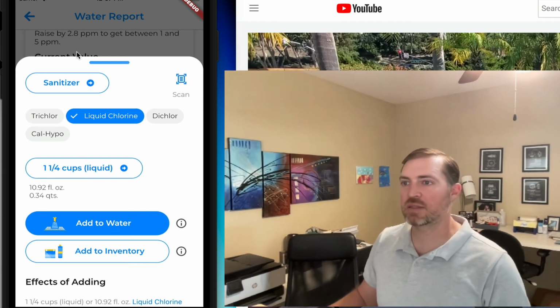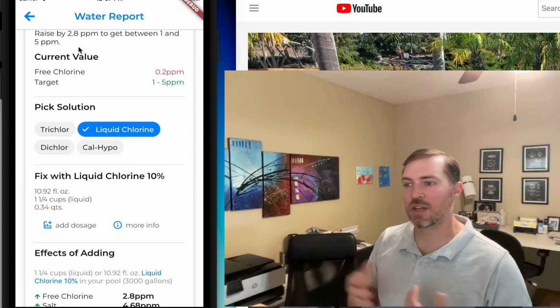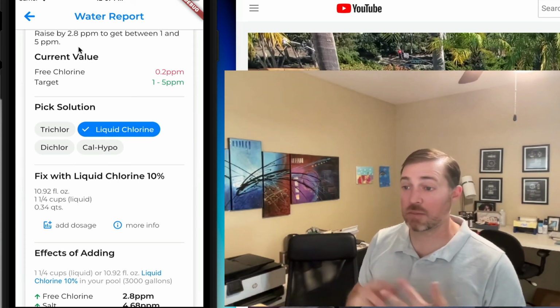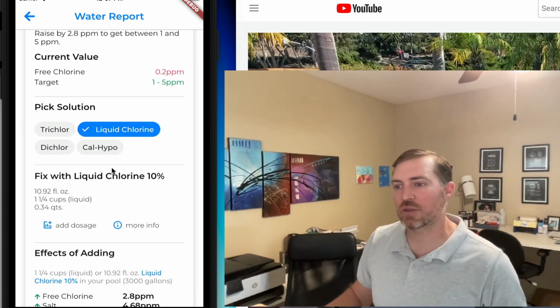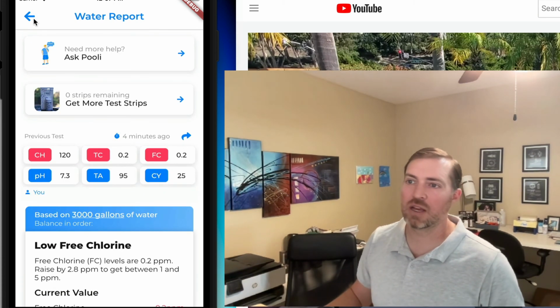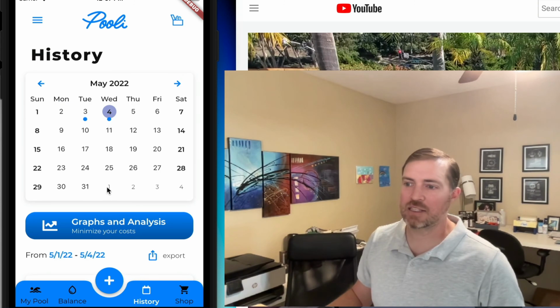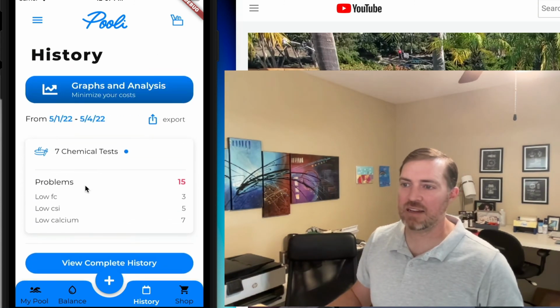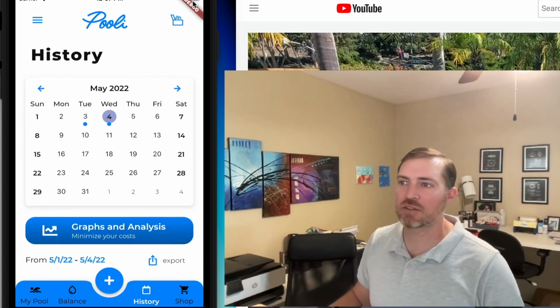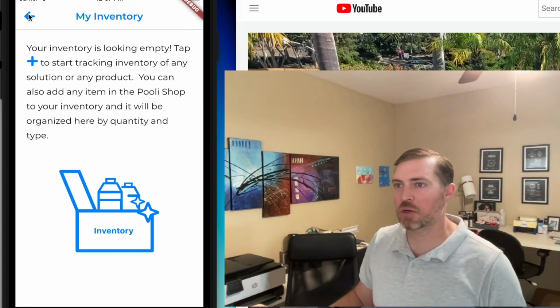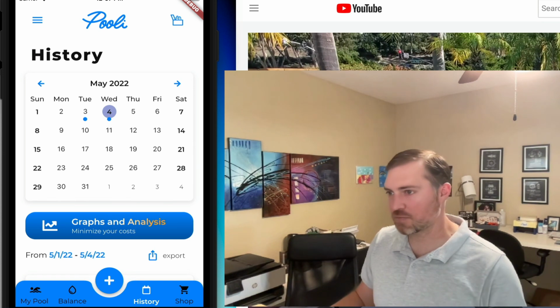Log that stuff, because then over time it helps you understand your chemistry much better by seeing your monthly demand, by also tracking your logs, and then you can go through your history like I do, and I see how much did I add in my pool over this amount of time. And you start to get a good idea how to keep your inventory in check, those kind of things.